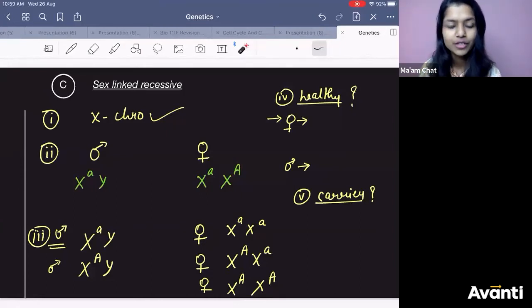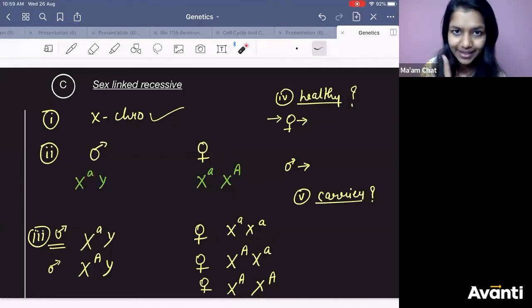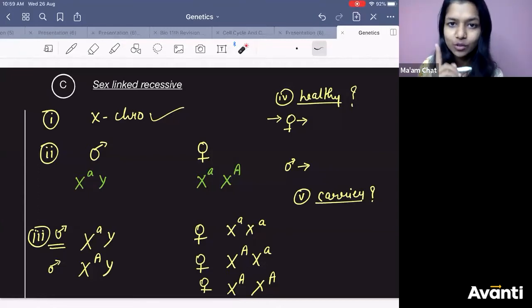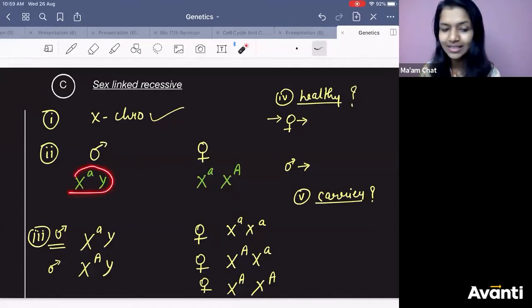Tell me, which person is going to have the disease? Male will have the disease or female will have the disease? Tell me. Vijay, perfect. Who will have the disease? Meghna, Pooja, Hari, Chetan, Uday. Uday, think again. Athar is completely to the point. Chances of males getting the disease is more or not? Because they have what? Only one X chromosome. If the one X chromosome is affected with one small letter allele, it will show you the disease.